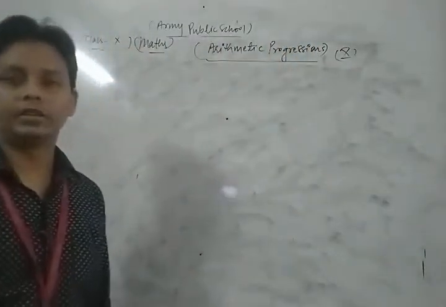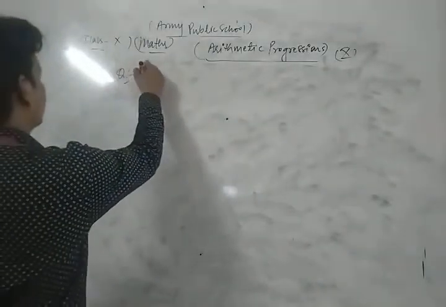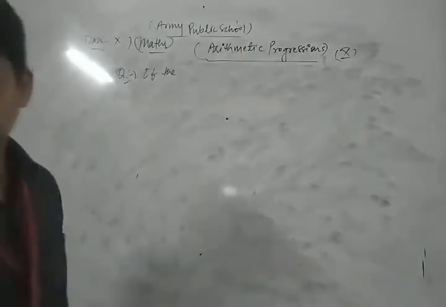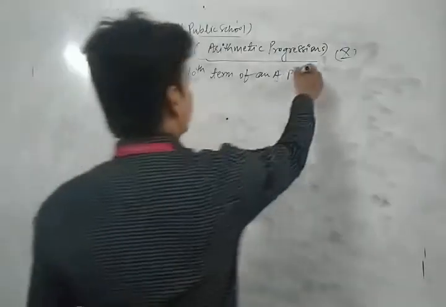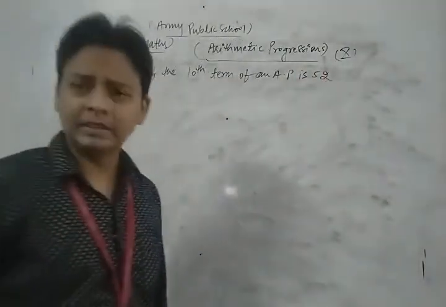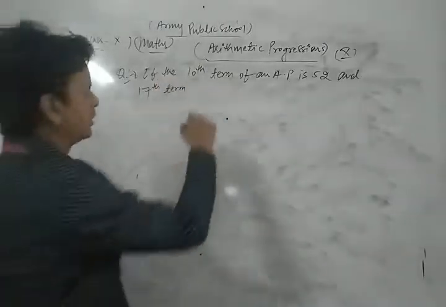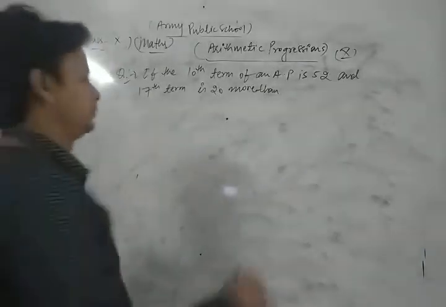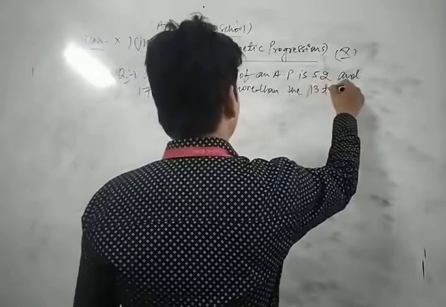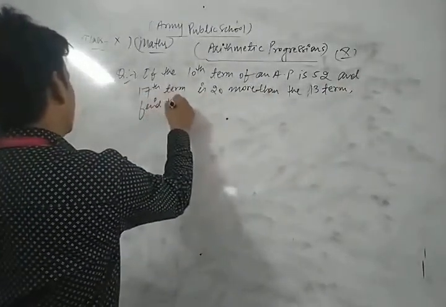Now, dear friends, we take and solve some important question related to arithmetic progression, which is: if the 10th term of an AP is 52, and the 17th term is 20 more than the 13th term, find the AP.